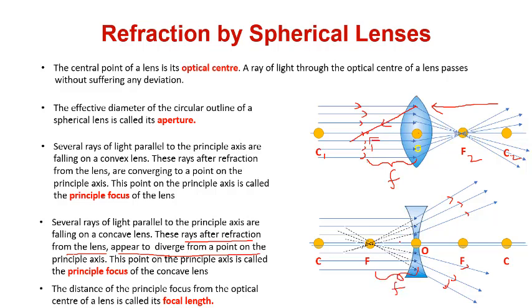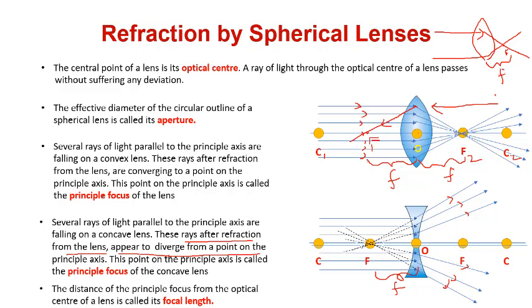Now you will ask me, sir, we have two focal lengths, one is this, one is this, so which one will we take? Very good question. For class 10, one thing you should remember: your ray of light will always come from the left side. Now this ray is going this side, forming at the focus here. So your focal length will be here.